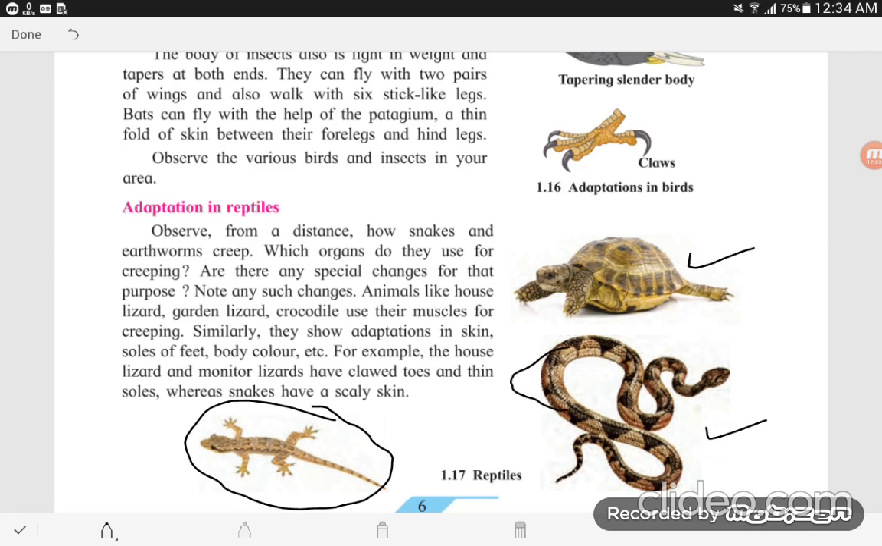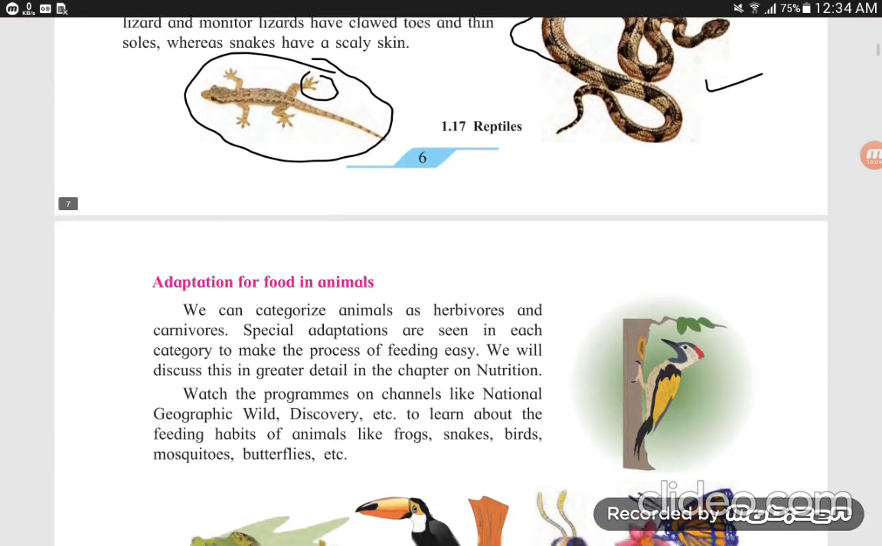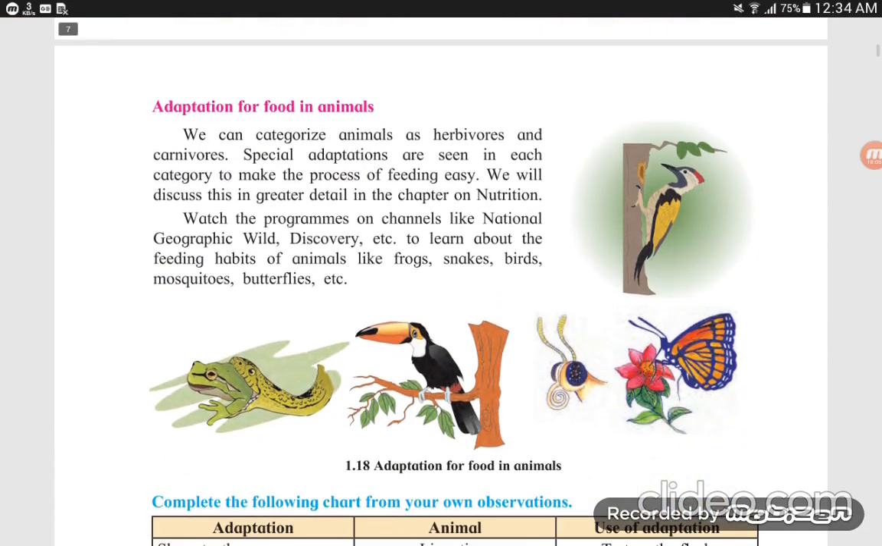Look at the scaly skin. And the monitor lizard has clawed toes. Look at it, that is the clawed toes. They can move with the help of them. Then come to page number 7.